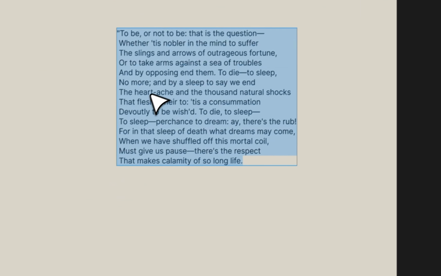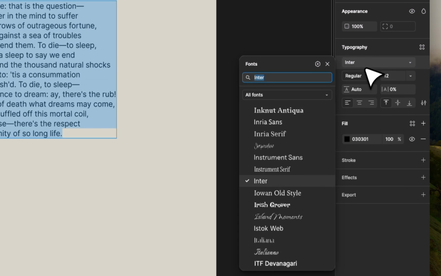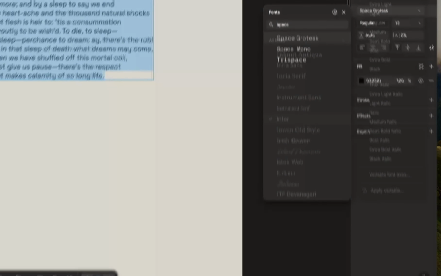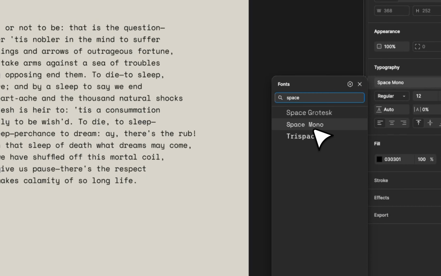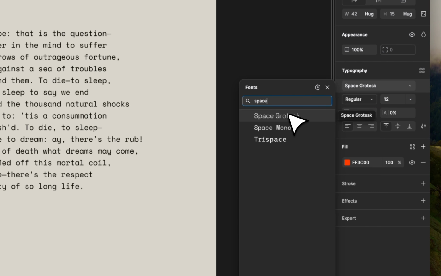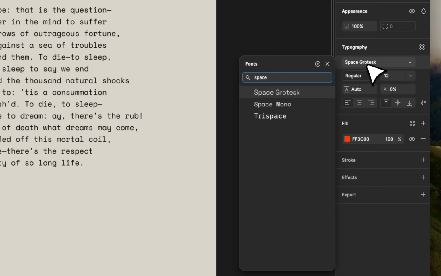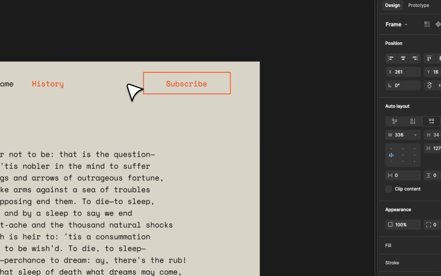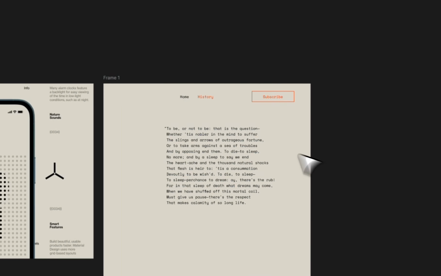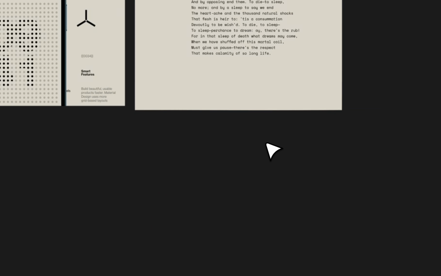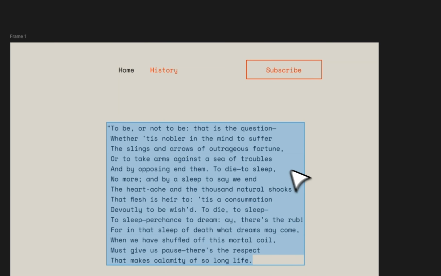Now for the text, I think I want something like a mono text for this in particular. So I'm going to use this one, the Space Mono font. Same thing for this, Space Mono. Same here, Space Mono, and then same here. Now, of course, you can go super crazy with the design of everything. The reason I'm keeping this simple is because I just want to teach you a very simple concept. That is, now let's have a small idea of what the app looks like.